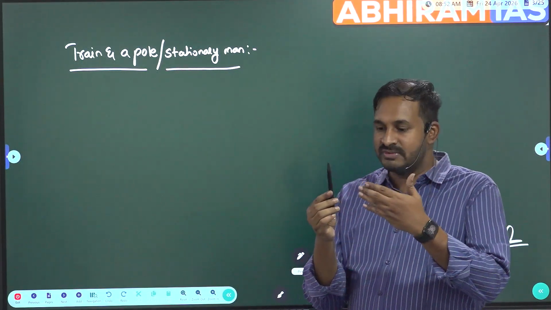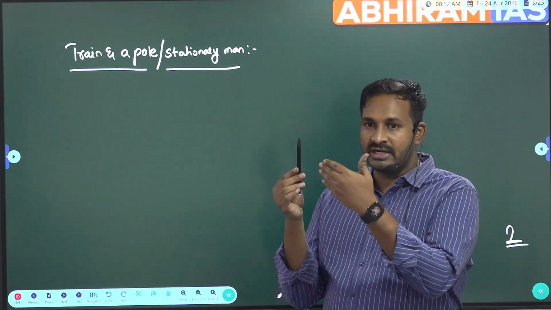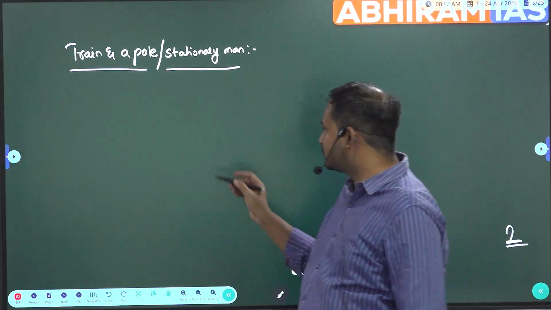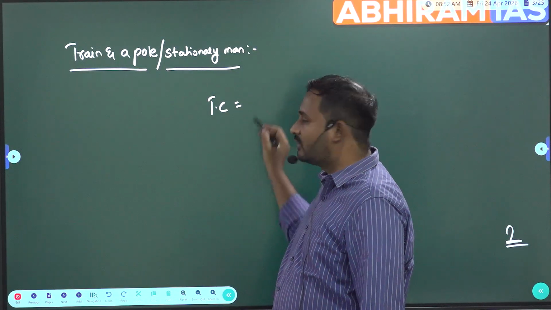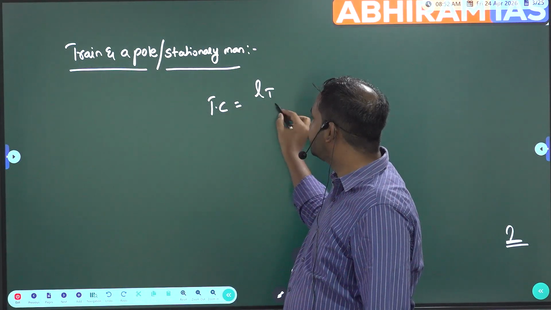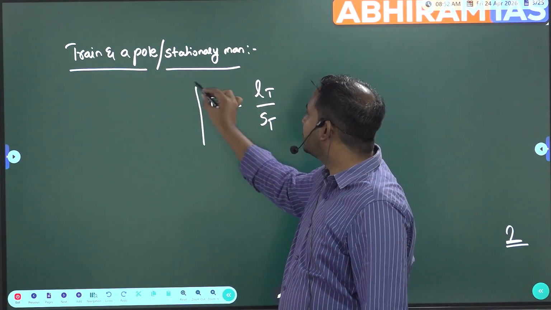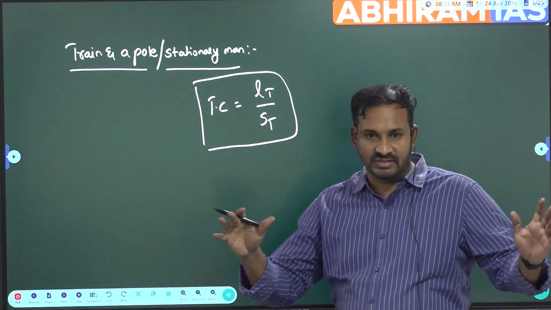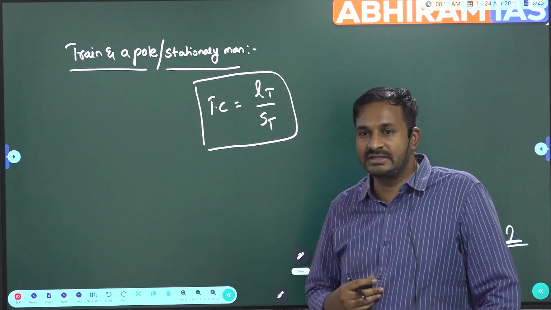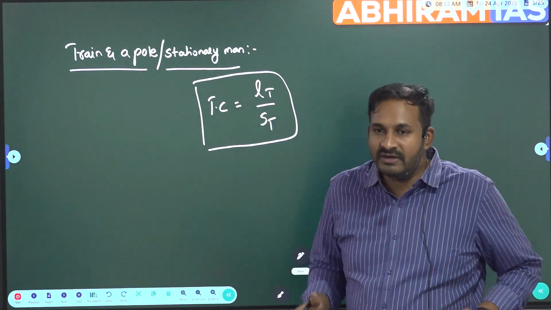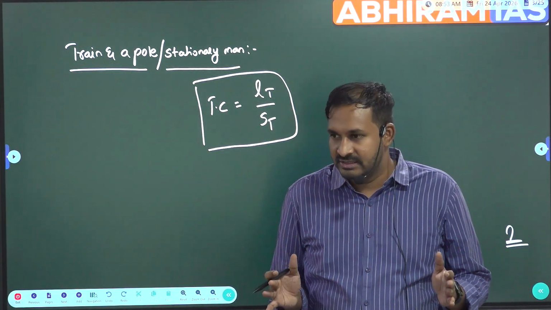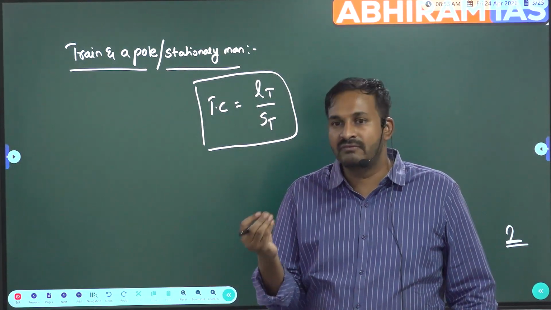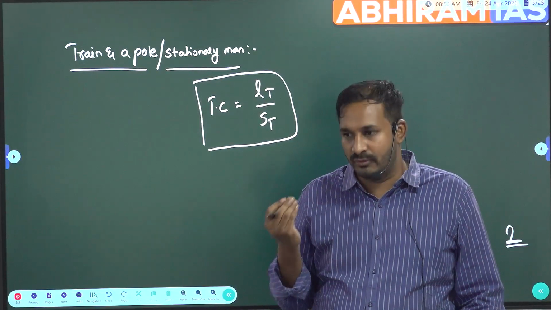The time taken to cross means the instance when the head of the train comes in parallel with that pole to the instance when it leaves it. Okay, now see here students, here time taken to cross will become length of the train by speed of the train. Why sir? Earlier case we have length of the platform also, right? Platform ki koncham distance unnadi. When you compare it with the man or a pole, మనకి ఎంత విడ్త్ ఉంటుందండి? హార్డ్లీ 2 feet 3 feet. ట్రైన్ లెంత్తో చూస్తే ఏముంటుంది? మీటర్స్లో ఉంటుందా? సో వీ విల్ నెగ్లెక్ట్ ఆర్ వీ విల్ ఇగ్నోర్ ద విడ్త్ ఆఫ్ ద మ్యాన్ ఆర్ పోల్.